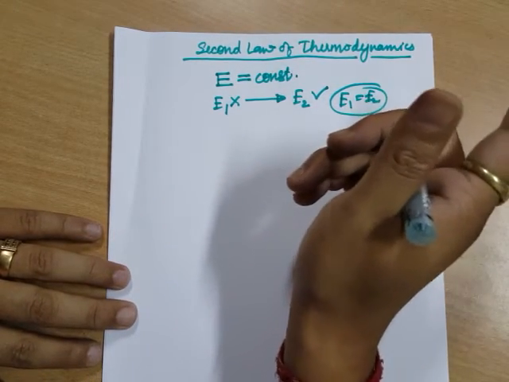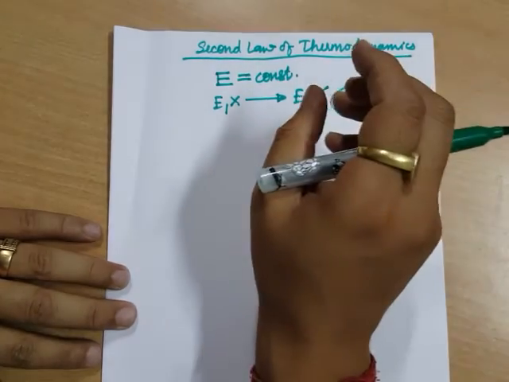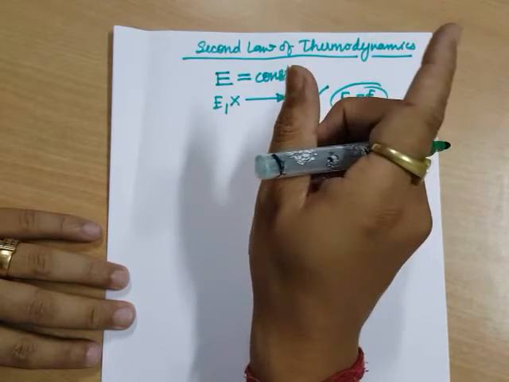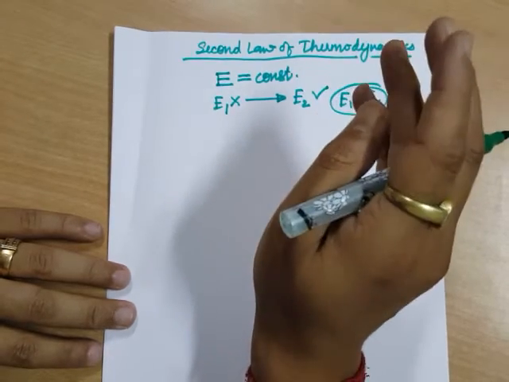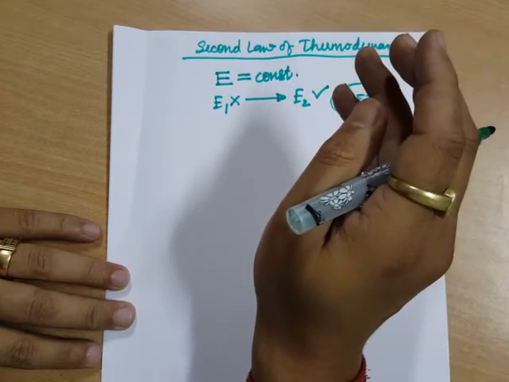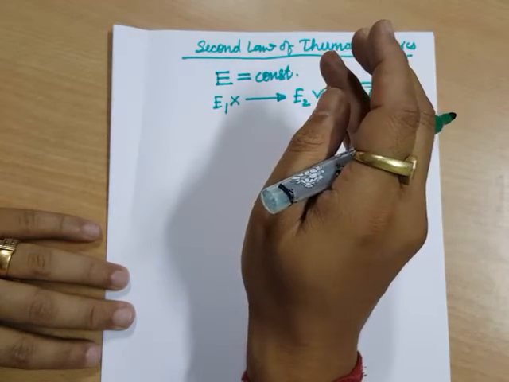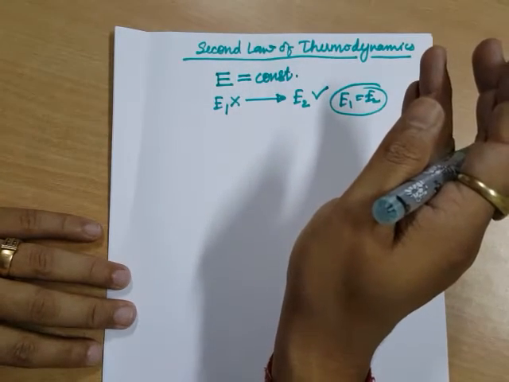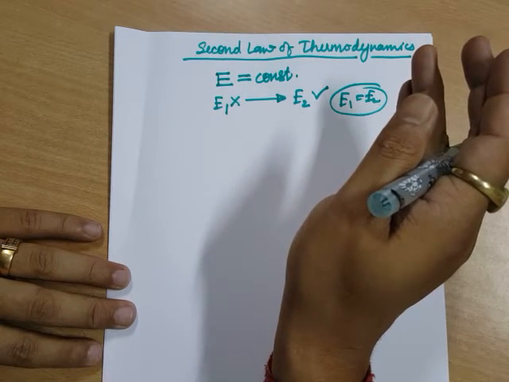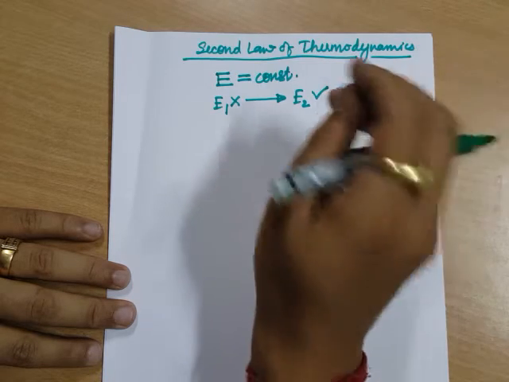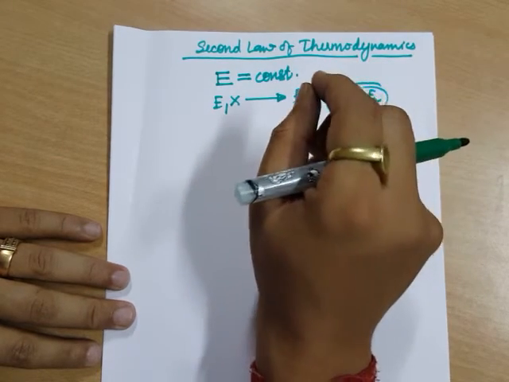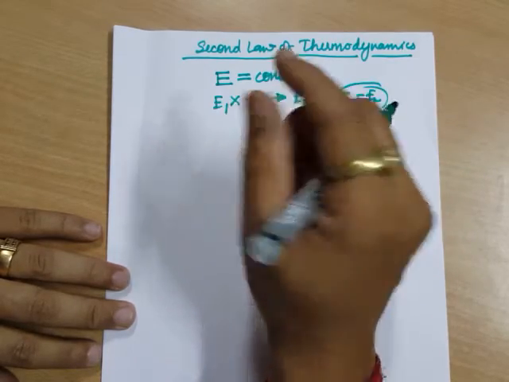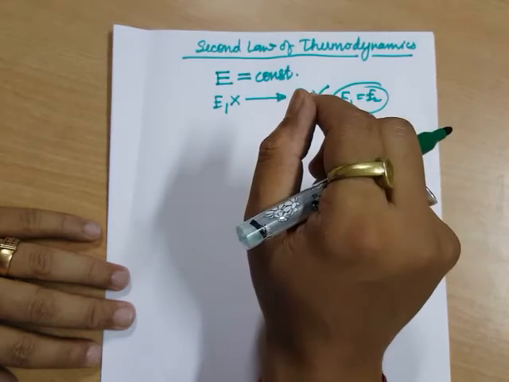We all know that in nature, every process is a spontaneous process. That means it follows a direction. For example, water always flows from a high elevation to a low elevation. Heat always flows from a high temperature to a lower temperature. These all are spontaneous processes, and the first law of thermodynamics failed to tell us this. It will not tell what is the exact direction in which any process is occurring.